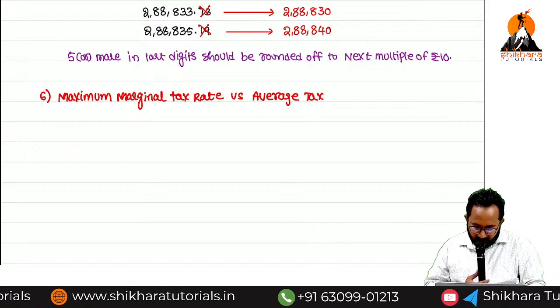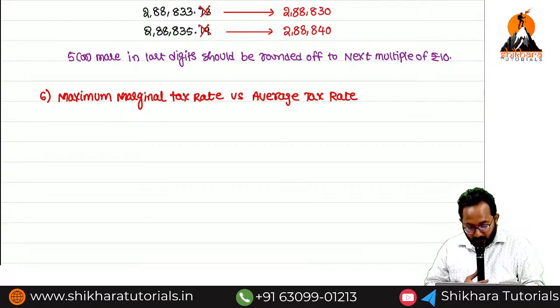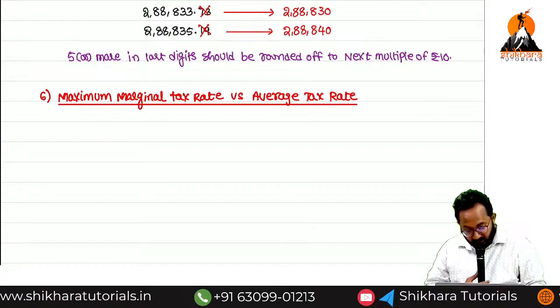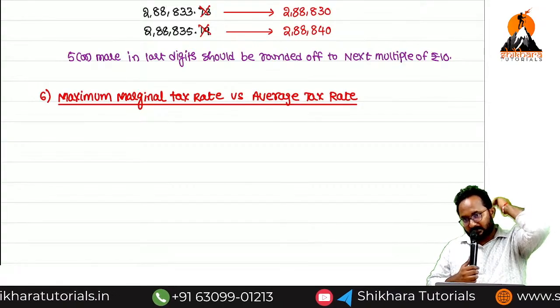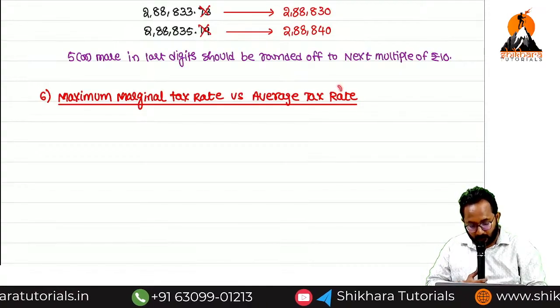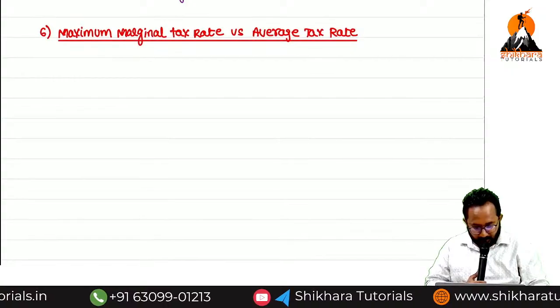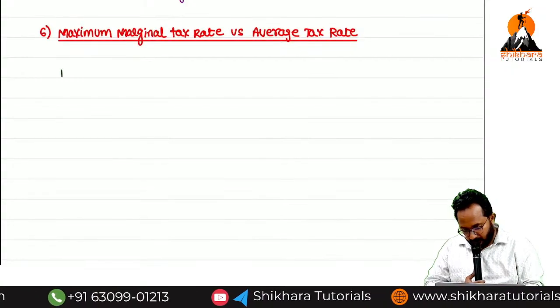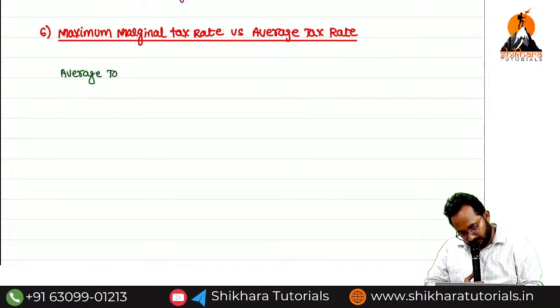These concepts you can use in the double taxation avoidance agreement chapters. In future we can discuss some chapters in which we are required to use these two concepts. One is the maximum marginal tax rate, another is the average tax rate. First we'll discuss the average tax rate.